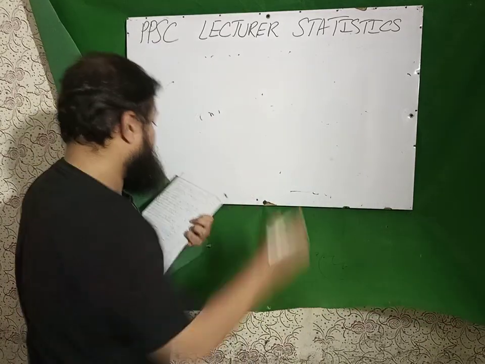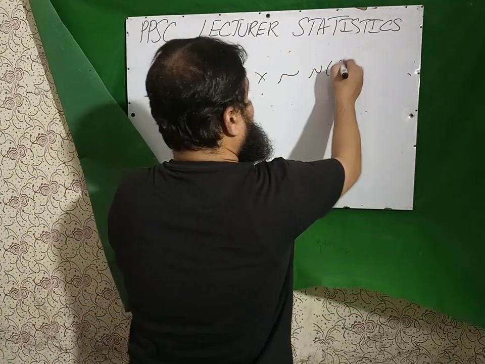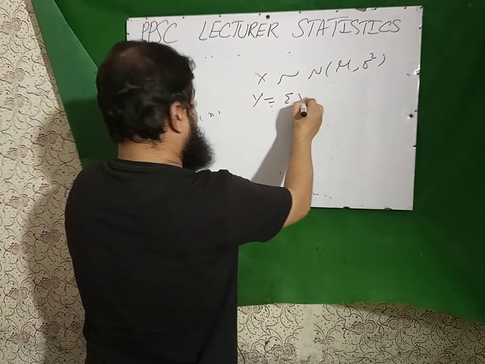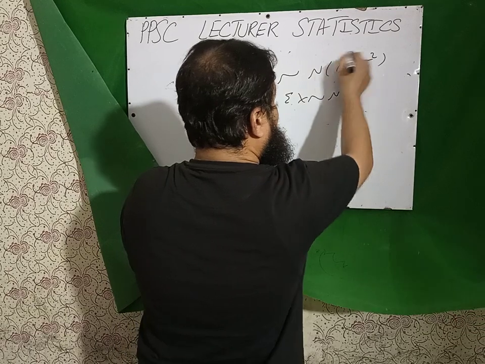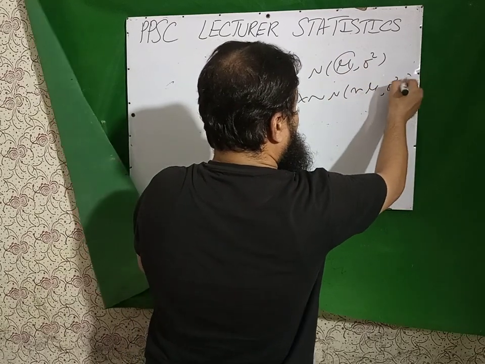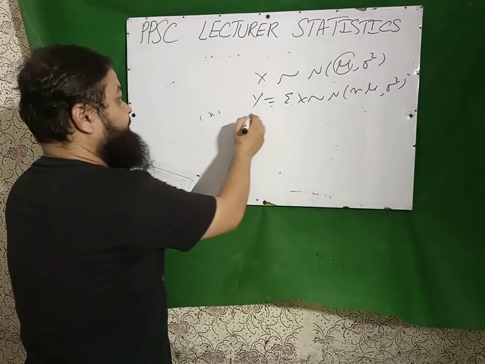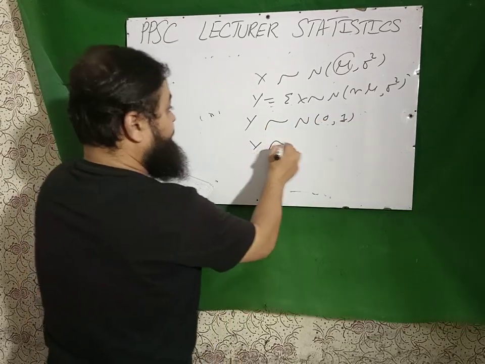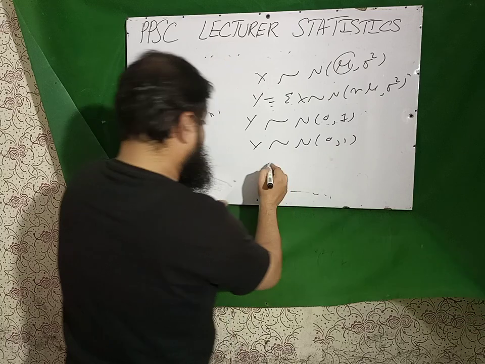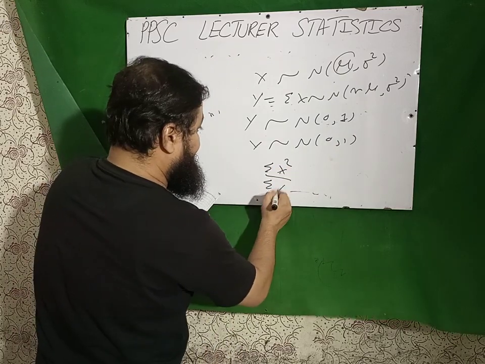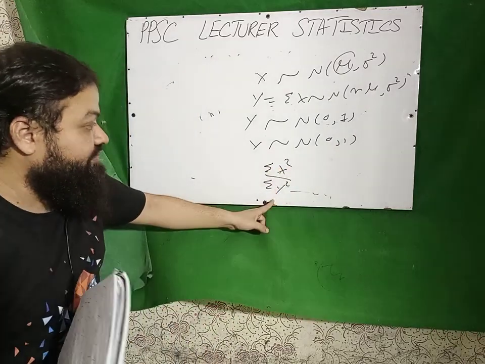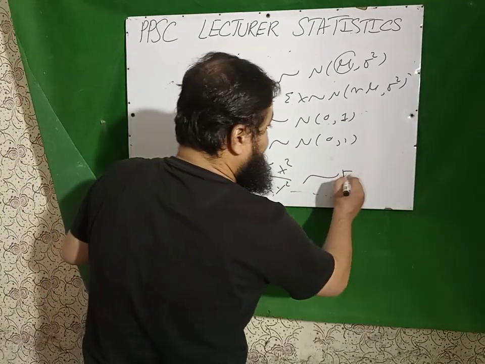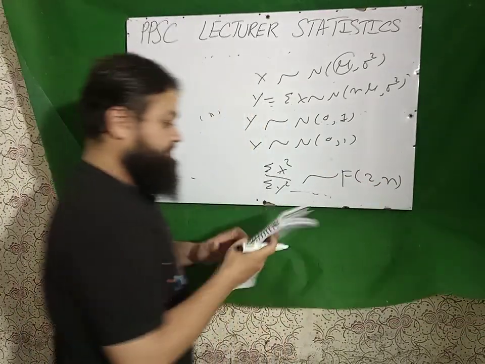Next question is, if x follows normal with mean mu and variance sigma square, then y equal to summation x will follow normal, with mean multiplied, n mu. Next question is, y follows standard normal, and x also follows standard normal, then summation x square over summation y square. I am not talking about x over y, I am talking about summation x square over summation y square, that will follow F with 2, n.